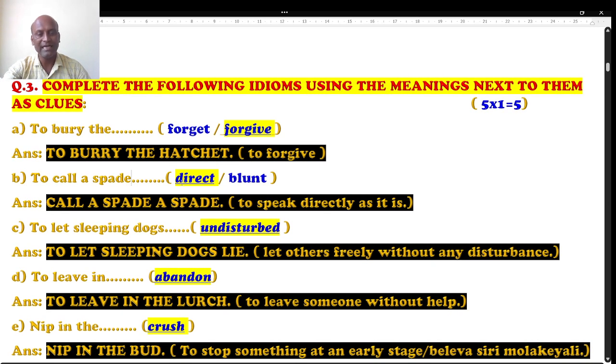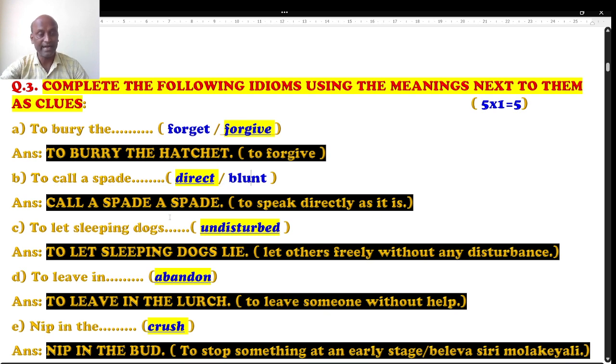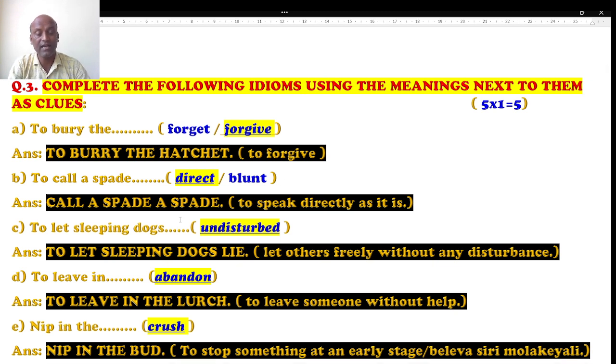To call a spade, dash is given. I mean, talking directly, or you can say straightforward. Very bold way of responding. That is called it. And the right answer is to call a spade a spade. Here I have written to call a spade, nothing but saying things as they are, straight to the face. That is called to call a spade a spade. That is called speaking directly.